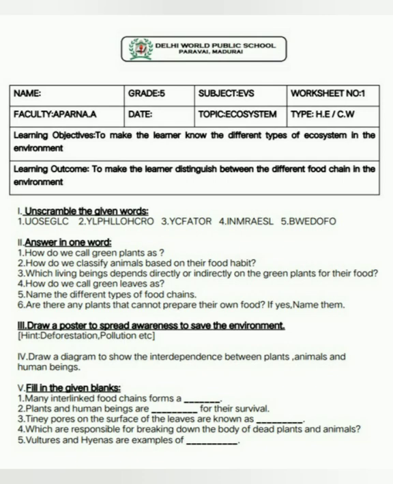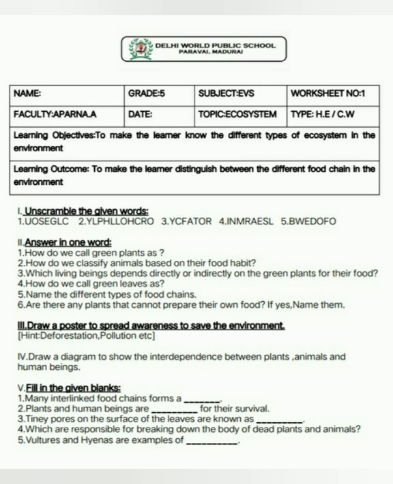Glucose spelling is GLUCOSE. Second one, CHLOROPHYLL, chlorophyll. Third one, factory, FACTORY. And fourth one, minerals, MINERALS. And fifth one, food web, FOODWEB, food web. Written, children?